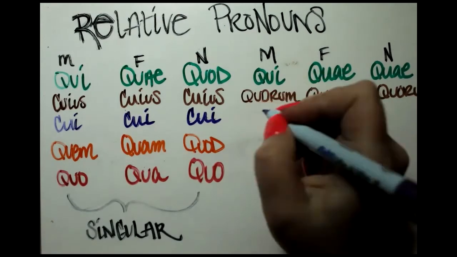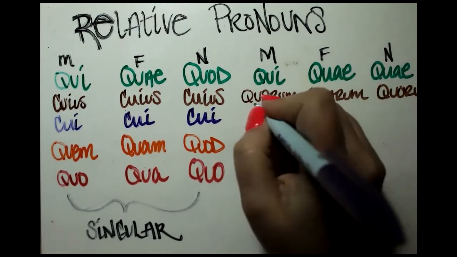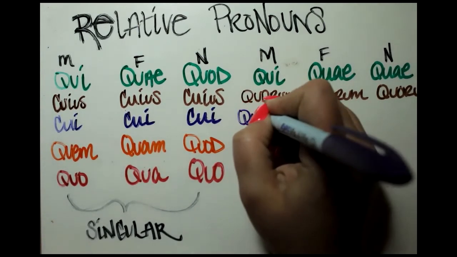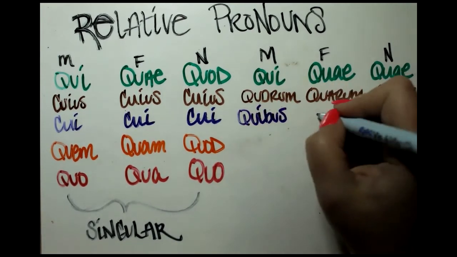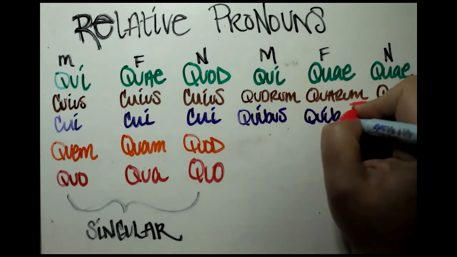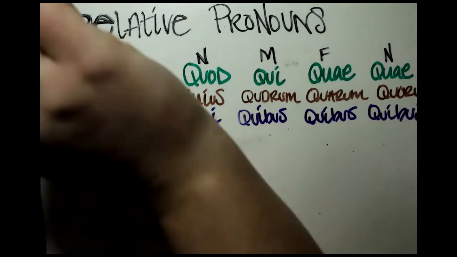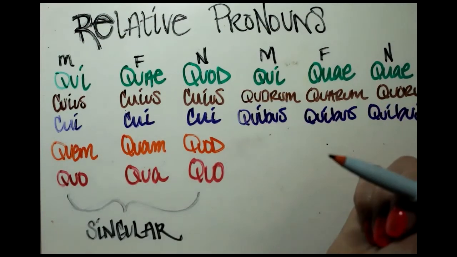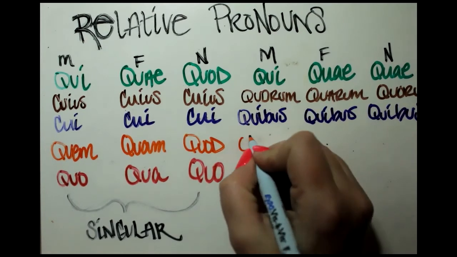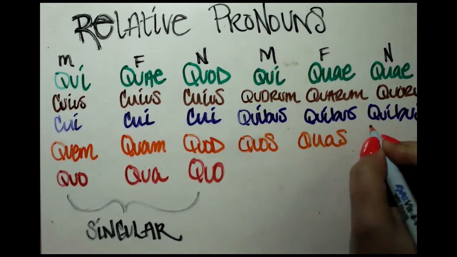For the dative, oh, that looks like quid. That's an O, it's not a D. For the dative, quibus. And it's this for feminine and neuter as well. Quibus, quibus, quibus. Accusative, we're going to have quos, quas, quae.